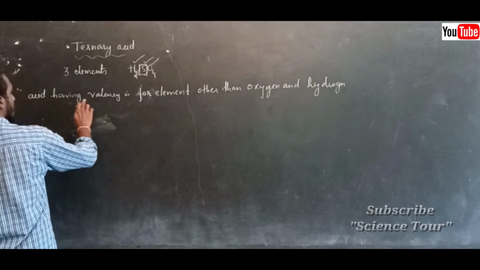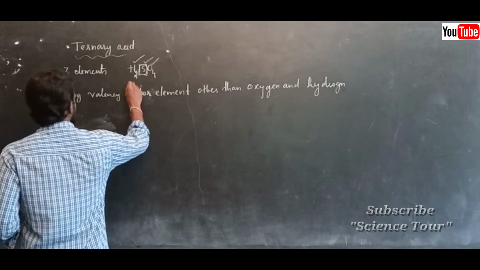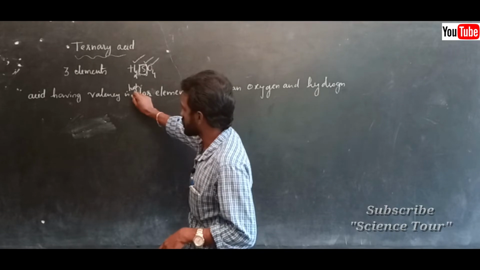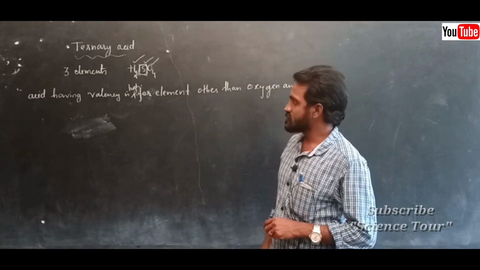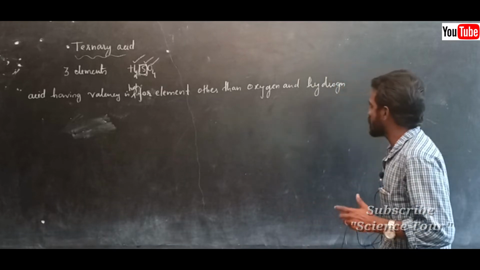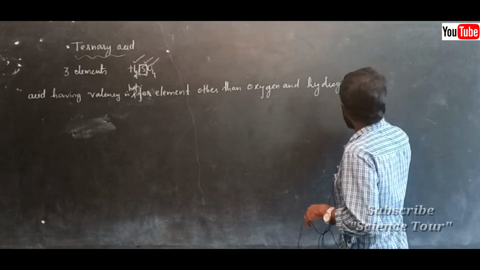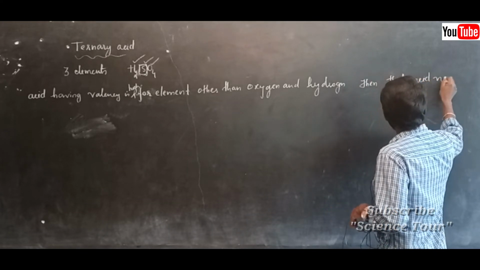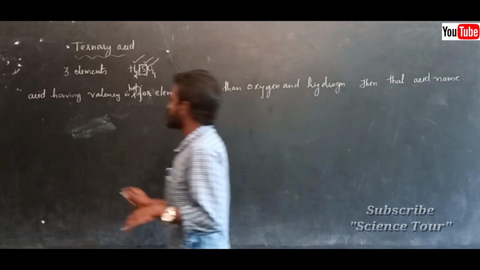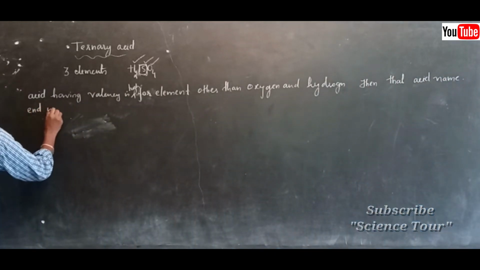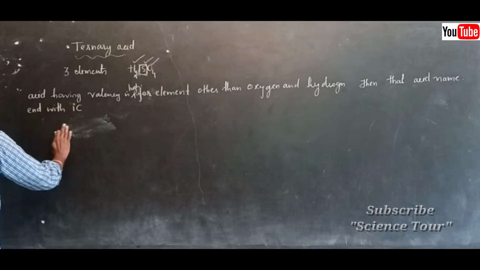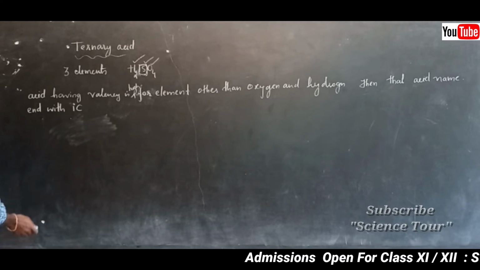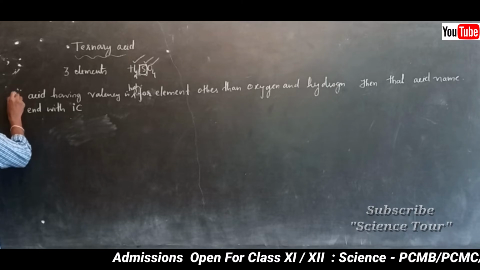If the acid has high valency for the element other than oxygen and hydrogen, then that acid name ends with ic. Okay, I will explain that with an example. Next, one more point I will tell you.